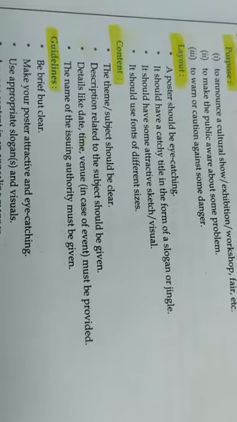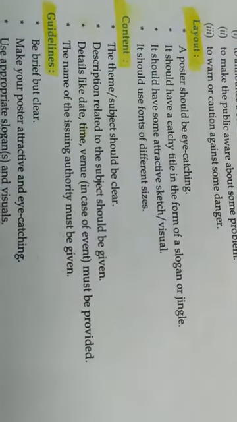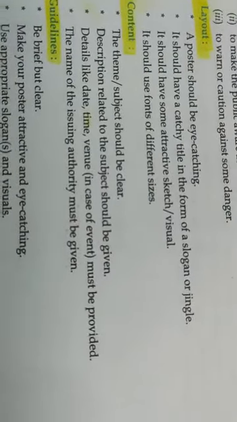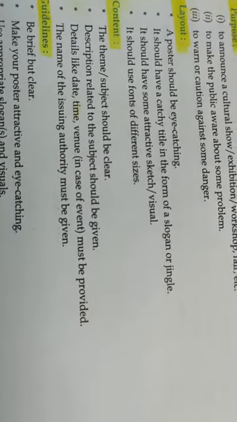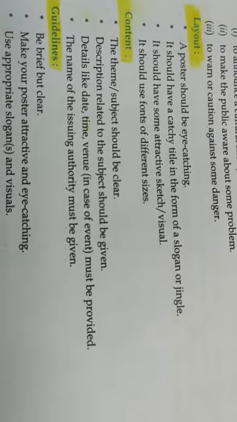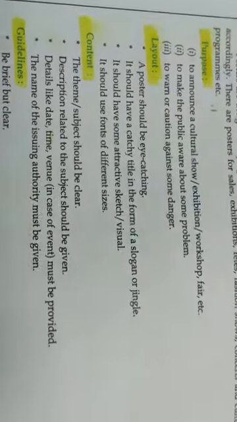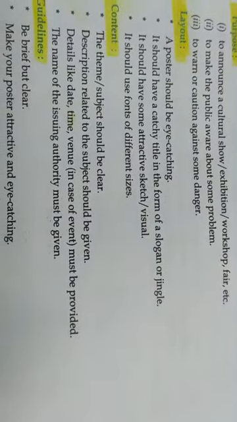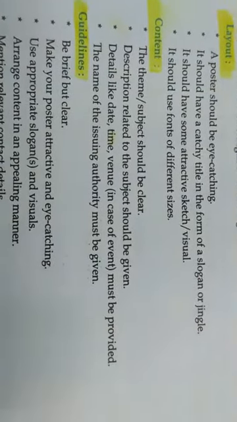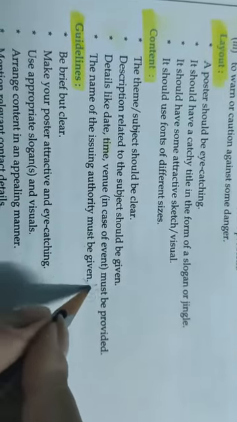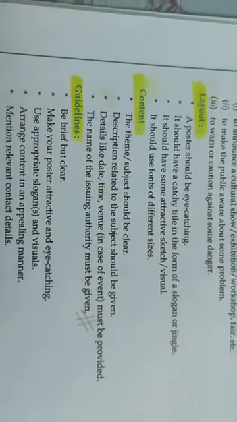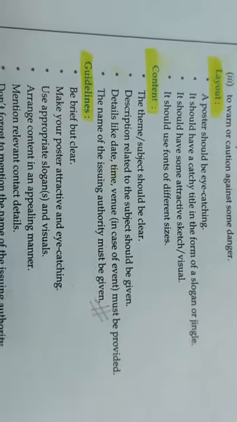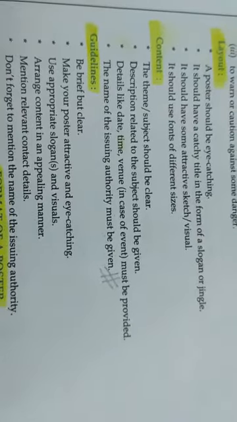It should not be that after seeing the poster you have to think, what is the poster trying to say? No. The moment you see a poster, you should know it is giving the message very clearly. Description related to the subject should be given. There should be details like time, date, venue, in case there is an event. The name of the issuing authority must be given. And this is the most important thing, that at the end of the poster you have to give the name of the issuing authority. That's very, very important.